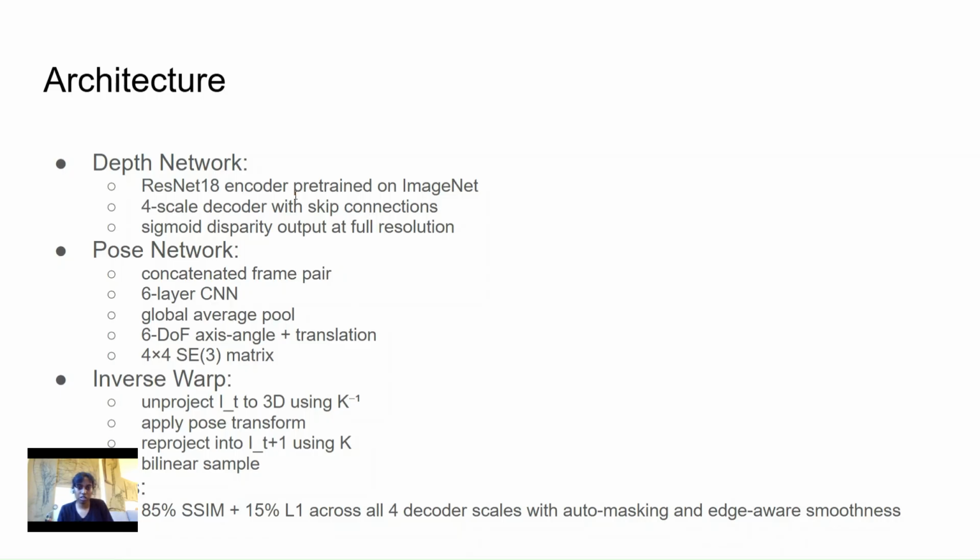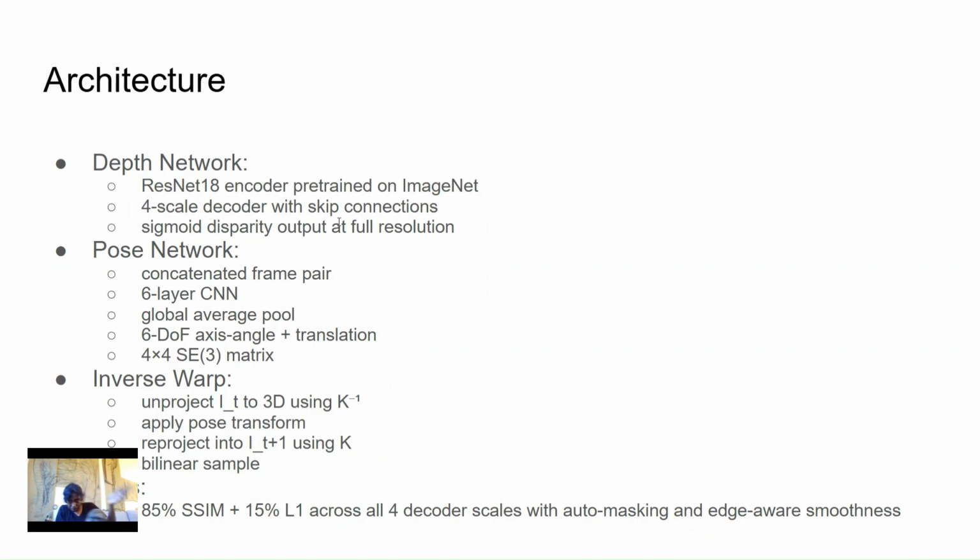The pose network takes a concatenated frame pair and produces a 6 degree of freedom transformation, which is three translation parameters and three rotation parameters in axis-angle form. We scale this output by 0.01 at initialization. This keeps the early predictions closer to identity and stabilizes the first few epochs of training before the depth network has learned anything, because the depth network is slower to learn than the pose network, as it has a harder job to do.